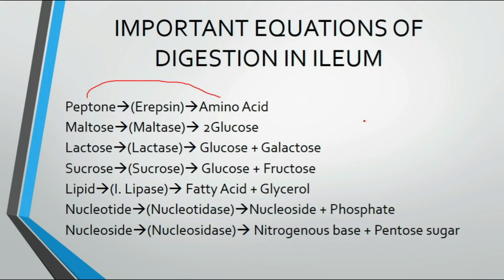Sucrose in the presence of sucrase. Here I have written it wrongly. Sucrase, it should be A. Okay. Sucrose in the presence of sucrase becomes glucose plus fructose. The lipid in the presence of intestinal lipase converts into fatty acid and glycerol. Then nucleotide in the presence of nucleotidase becomes nucleoside plus phosphate, and nucleoside in the presence of nucleosidase becomes pentose sugar and nitrogenous base.